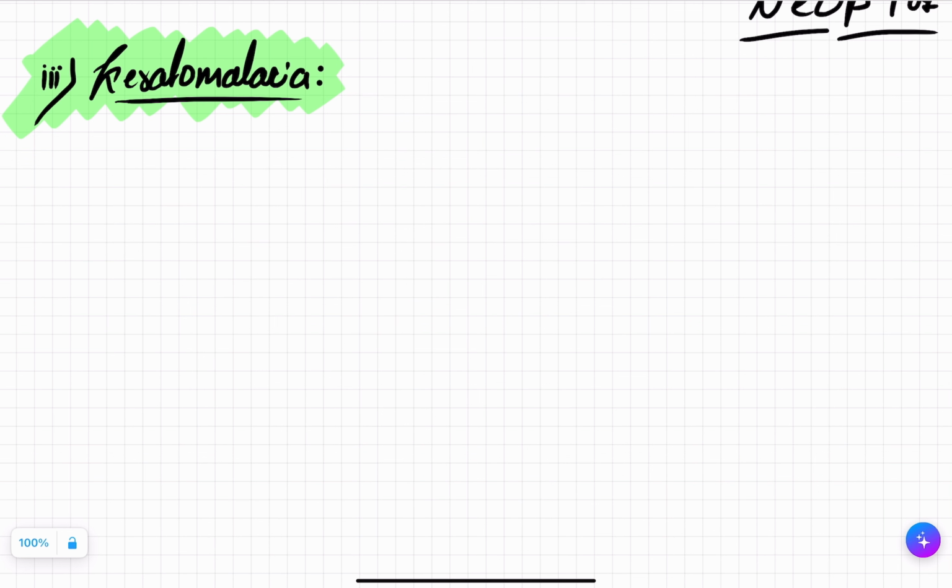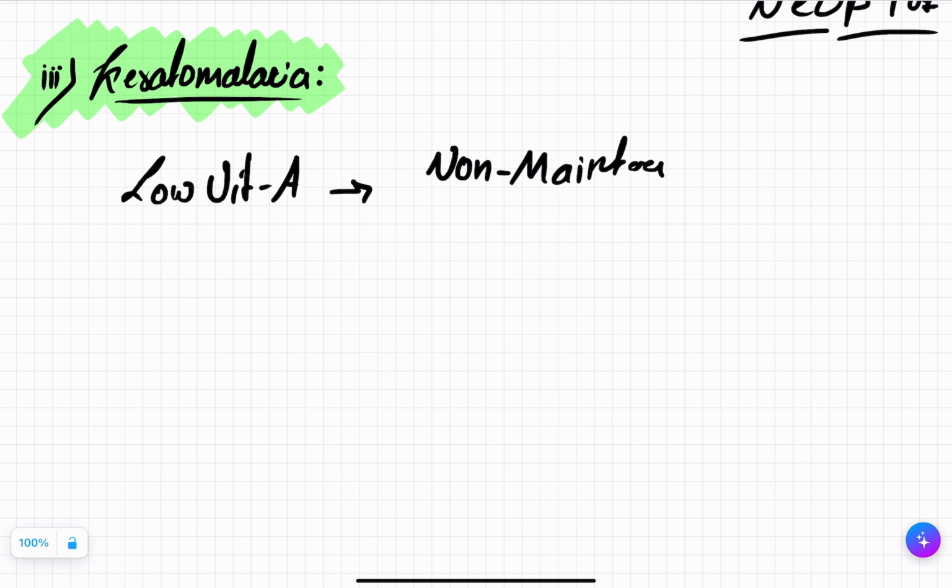Another example of metaplasia is keratomalacia. Kerato means keratin. Let's see. Suppose there is low vitamin A. Your eye has a very thin film known as the conjunctiva. If there is no sufficient level of vitamin A, there is non-maintenance of conjunctiva.